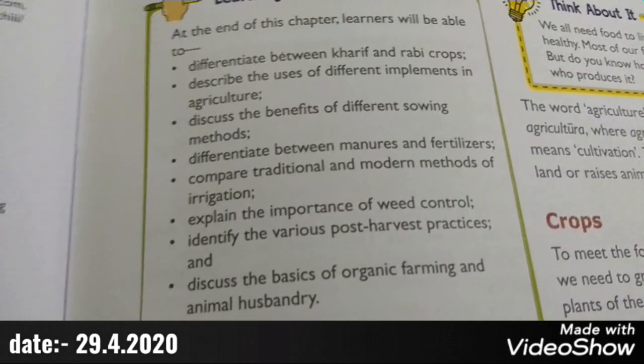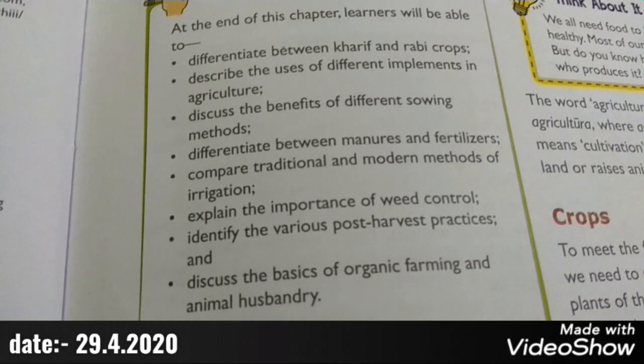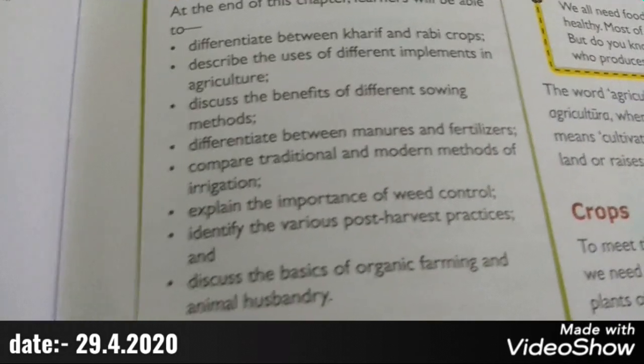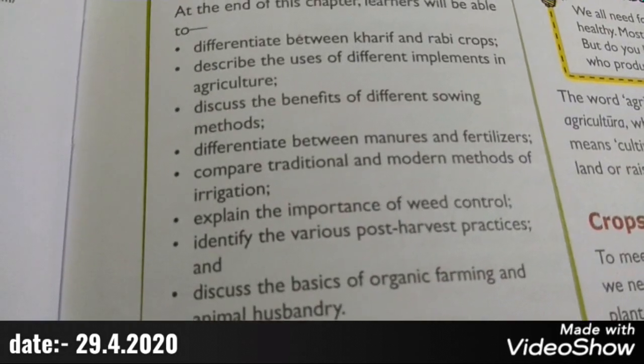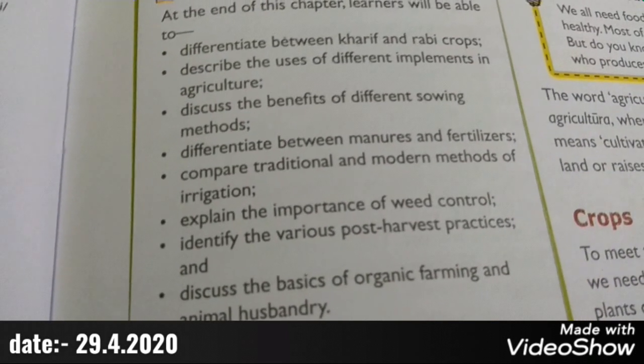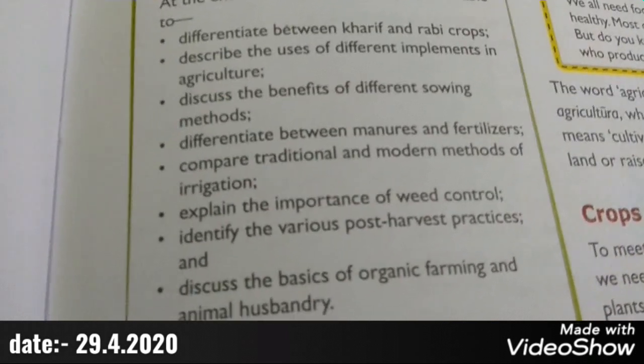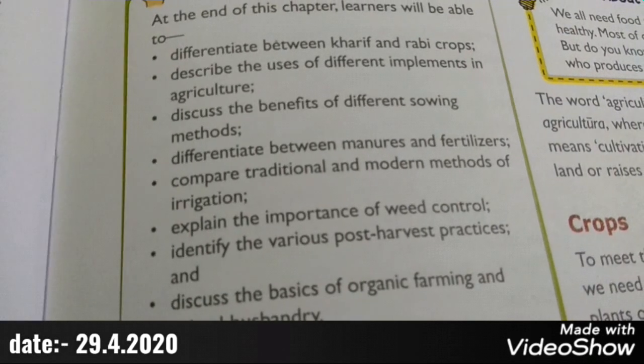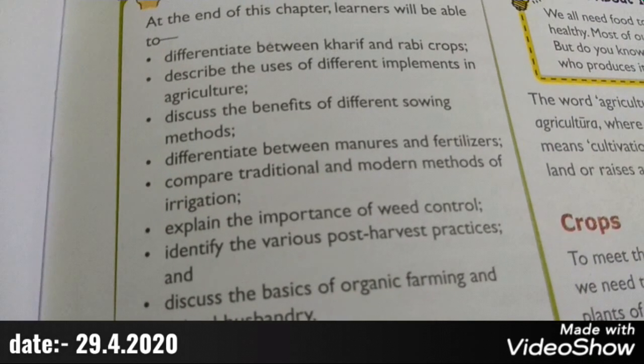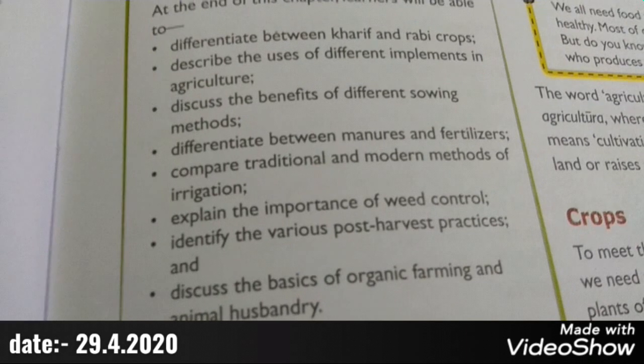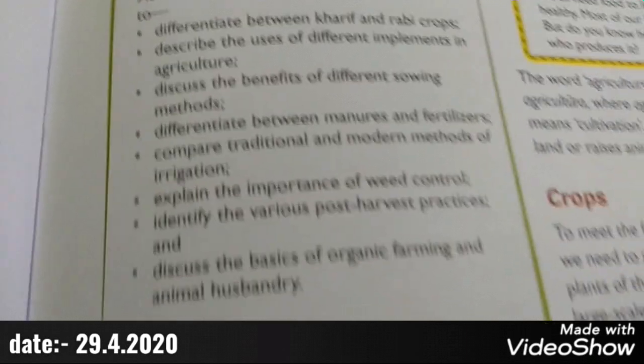Compare traditional and modern methods of irrigation. Irrigation means watering the plants, watering the crops. So there are two different types of methods. One is traditional and one is modern. So we will compare these two methods of irrigation, methods of watering the plant.